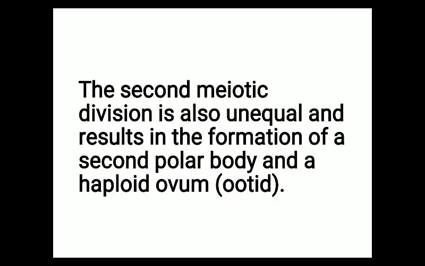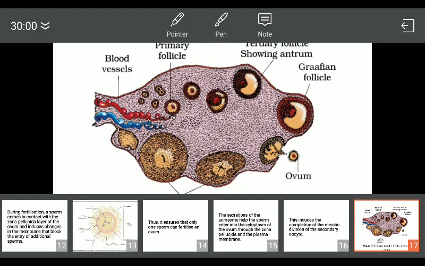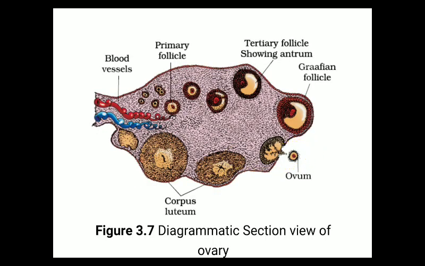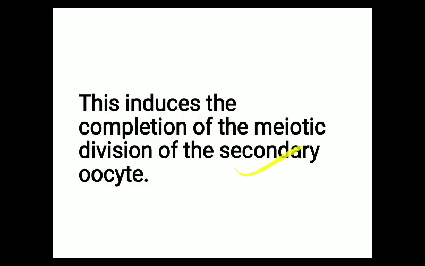So this is important. The process of fertilization induces the completion of the meiotic division of the secondary oocyte. After the rupturing of the Graafian follicle, the female gamete ovum is released. So this ovum is actually the secondary oocyte. So we have to remember that the secondary oocyte is released from the Graafian follicle, and finally the second meiotic division will take place and it will form the ootid.